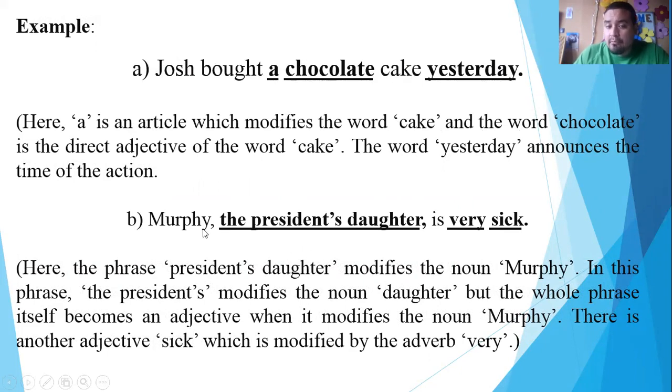A second example: Murphy, the president's daughter, is very sick. Here, the president's daughter is modifying the word Murphy. The president is modifying the noun daughter, but the whole phrase is acting as an adjective, modifying the word Murphy. We have also the adjective sick that is modified by the adverb very. So as you can see, these are some of the functions and importance that modifiers can play in a sentence.